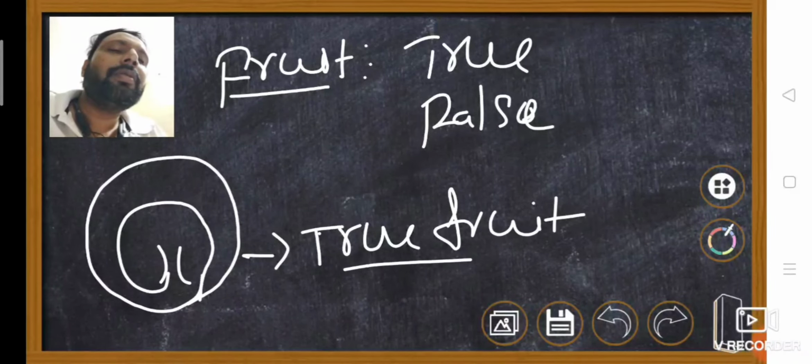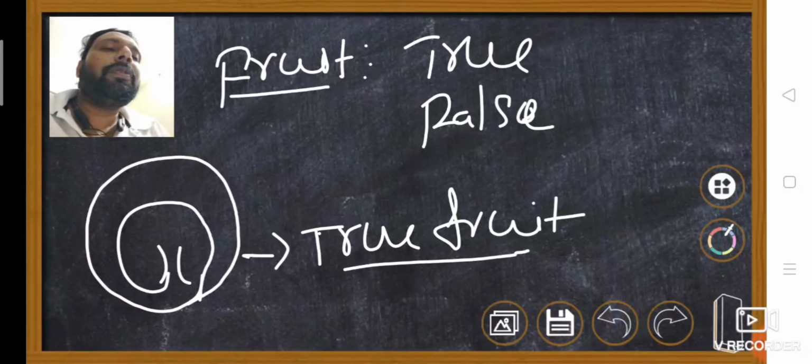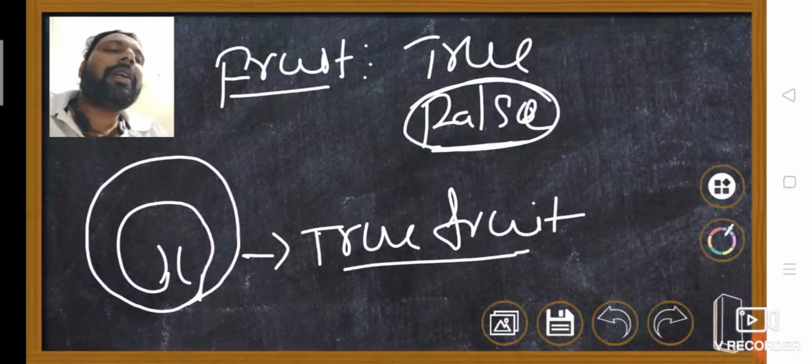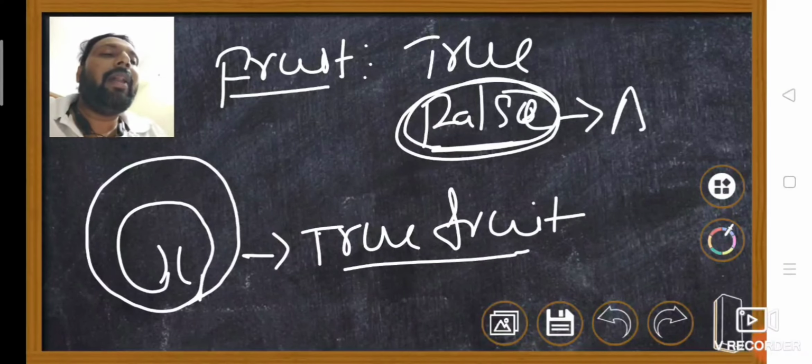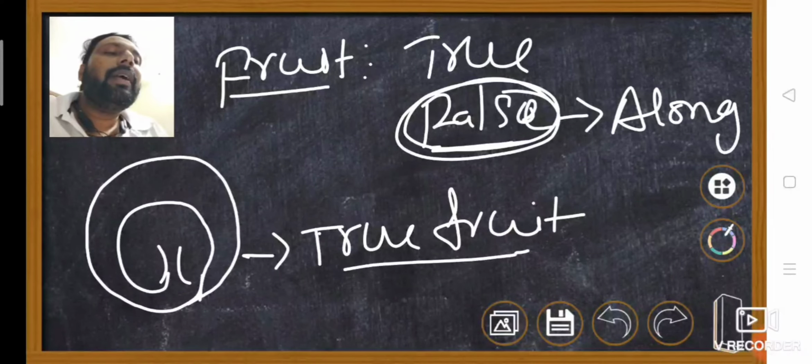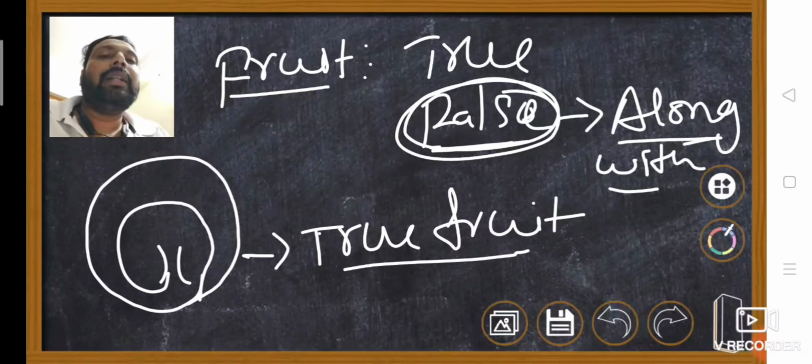False fruits are not developed from the ovary. They develop from other parts of the flower, but along with the ovary.